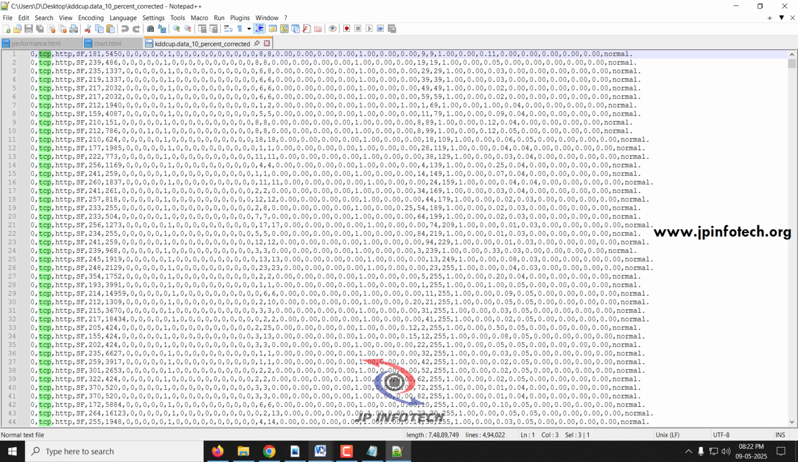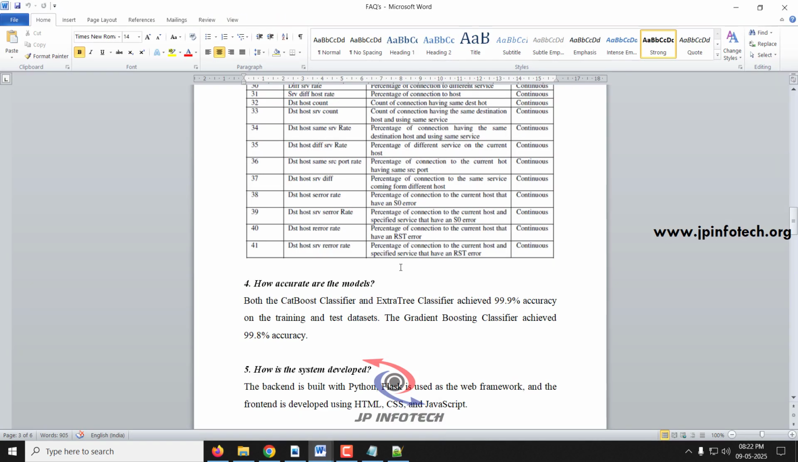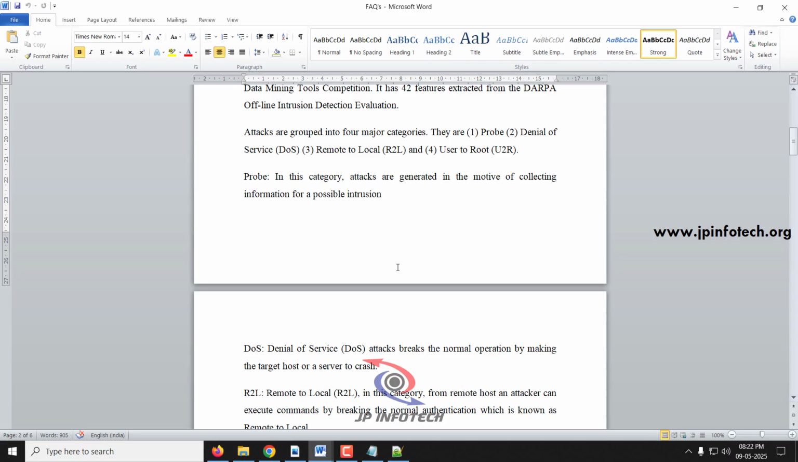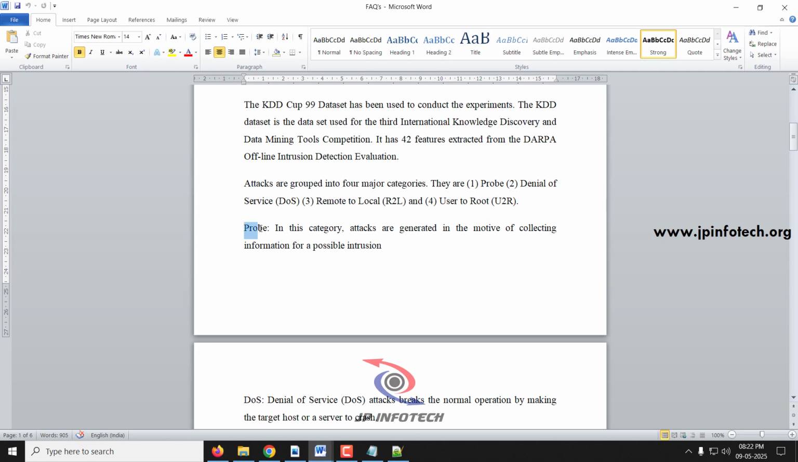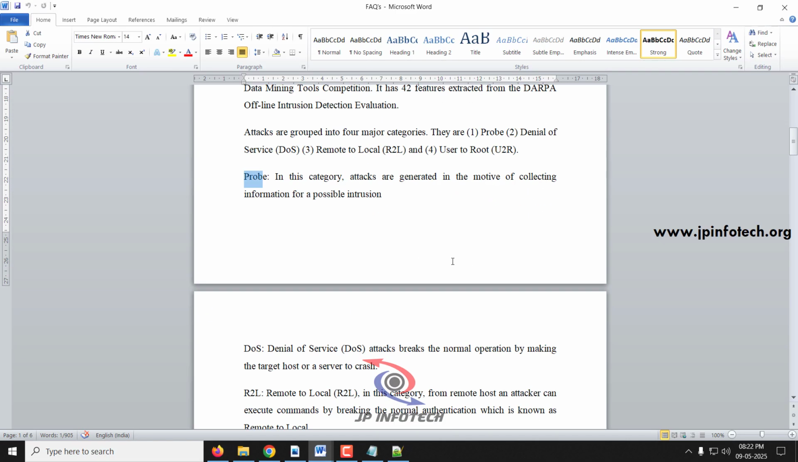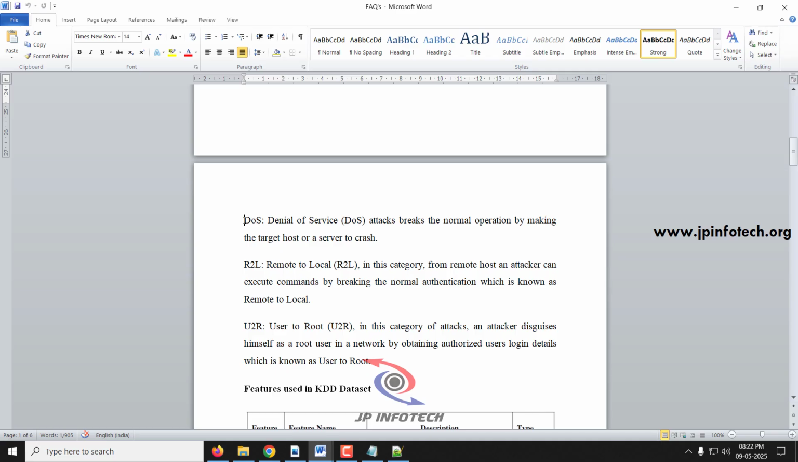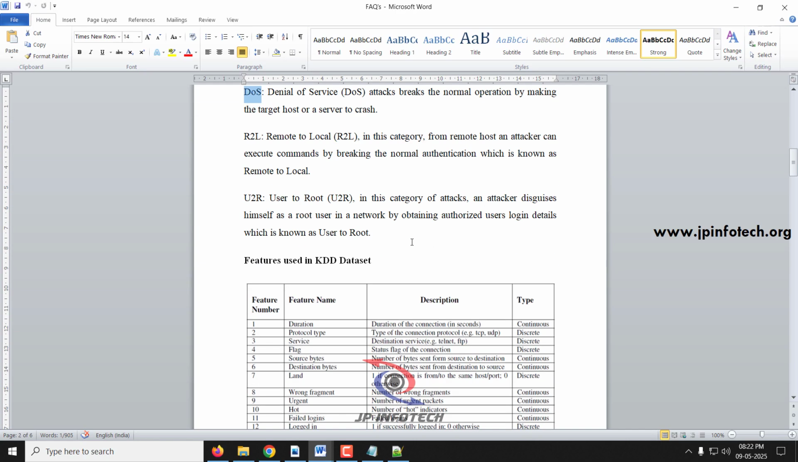So this is the complete description I have mentioned. As I said, all these attacks are classified into four types. The first is probe attacks, which are generated with the motive of collecting information for a possible intrusion. Then comes the DoS, denial of service attack, which breaks the normal operation by making the target host or server crash.